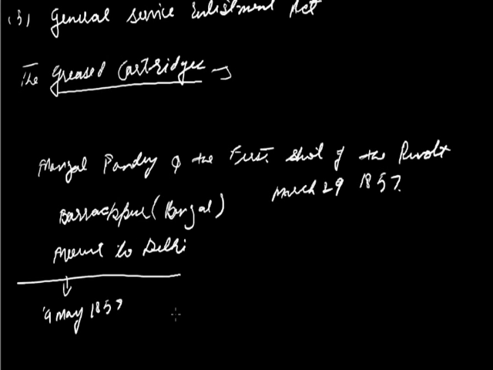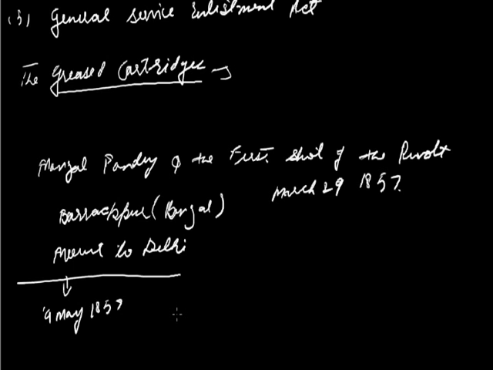All over the night, on 10th May, they rolled on to Delhi, and in the morning they reached Delhi. As soon as the news of their arrival spread in Delhi, the other regiment also rose up in rebellion. This is the spread of the revolt. Mangal Pandey, first shot of the revolt, March 29, 1857.